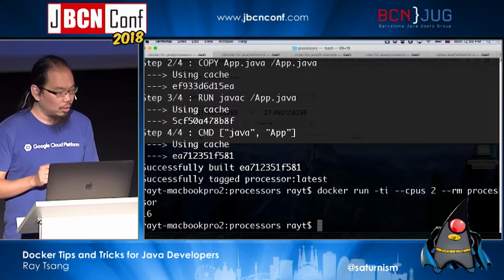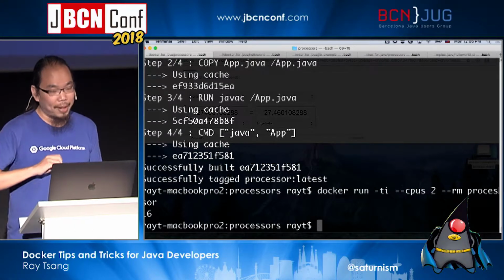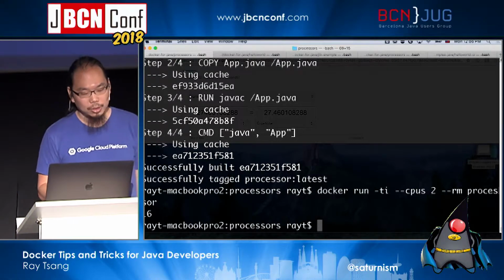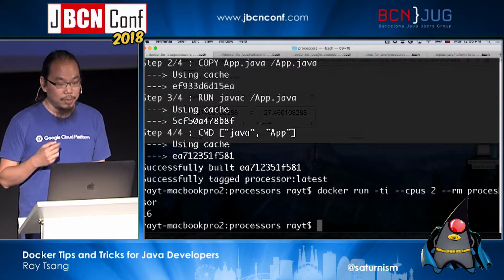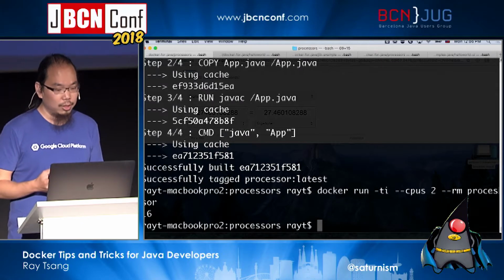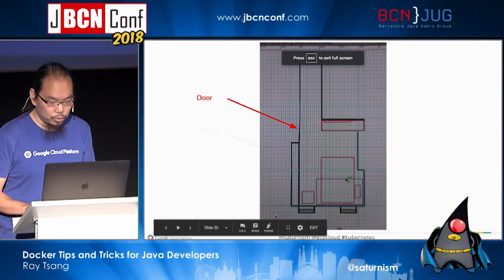So you should always know how many CPUs you need. You should pass that into your Java application, especially if you're using Java 8. Similarly, for the memory, you should always make sure that you set the Xmx. Now, there are some tools out there that can help you to do this.